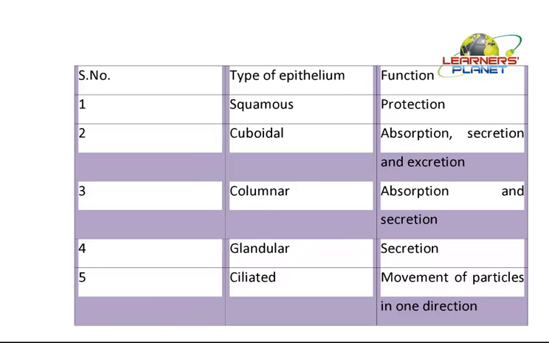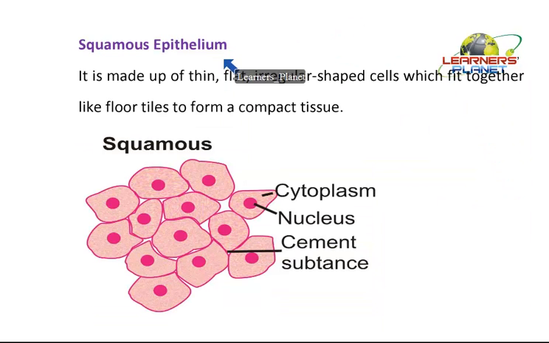So now let us study the squamous epithelium or squamous epithelial tissue. The difference here must be noted. Squamous epithelium could be simple or it may be complex, depending on the site where it is present and what type of protection it is providing. Not only squamous, the other types can be simple as well as stratified, meaning they can be arranged in a single layer or in multiple layers.